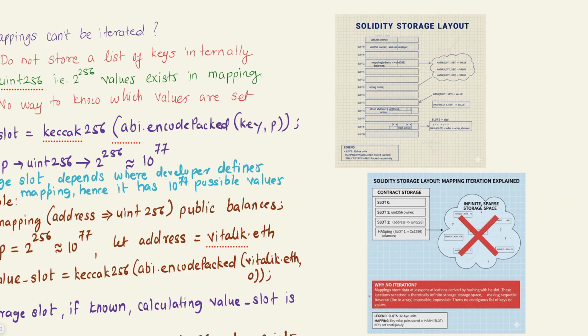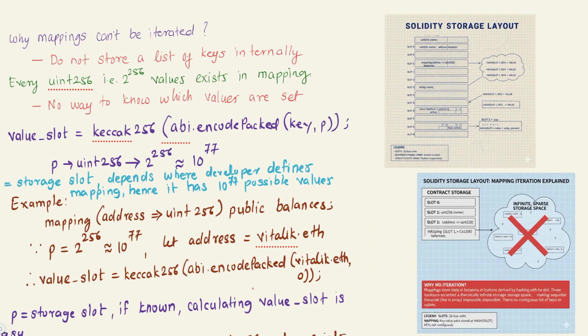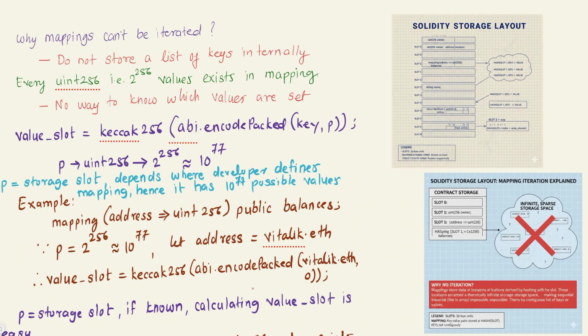Mappings store data at locations which are derived by hashing the slot. Now these locations are scattered across a theoretically infinite storage space, making sequential traversal like in an array impossible. There is no contiguous list of keys or values. Hence mappings are not iterable in Solidity.